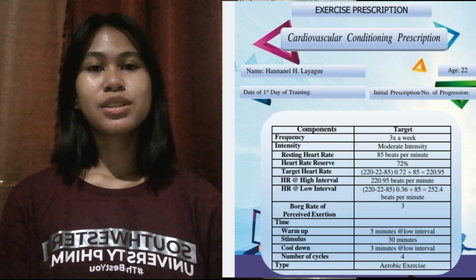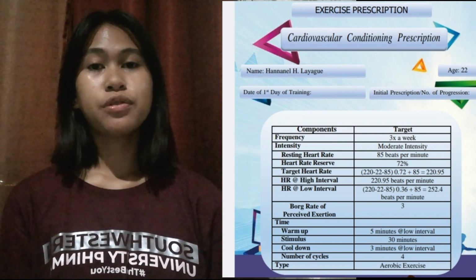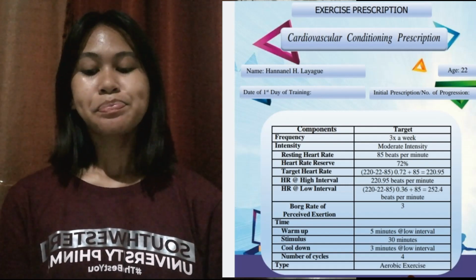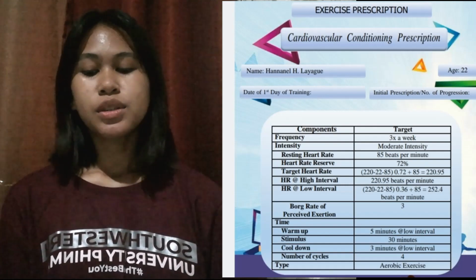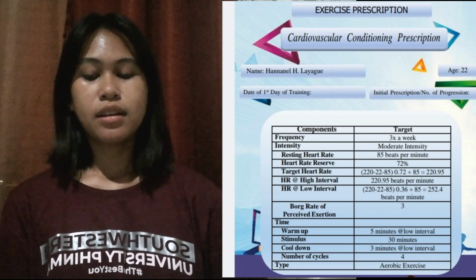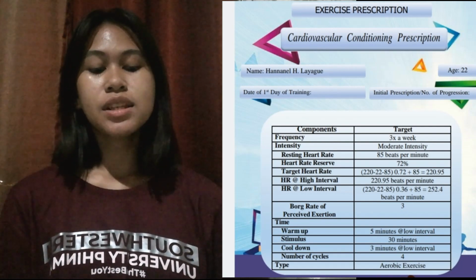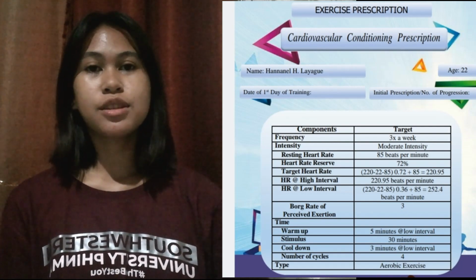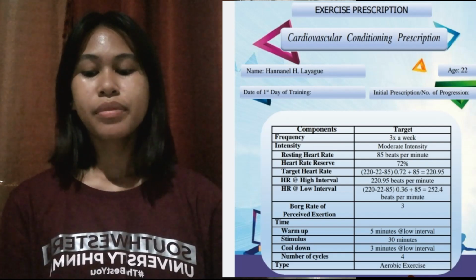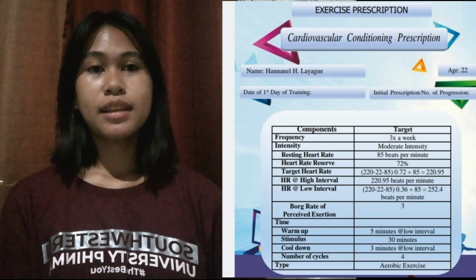So let's go back to the frequency. So frequency refers to how often you do the exercise. So for my trainee frequency, we have 3 times a week. Next, intensity refers to how hard the exercise is performed. So my trainee is in moderate intensity.